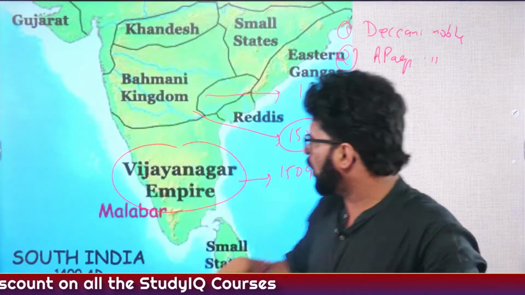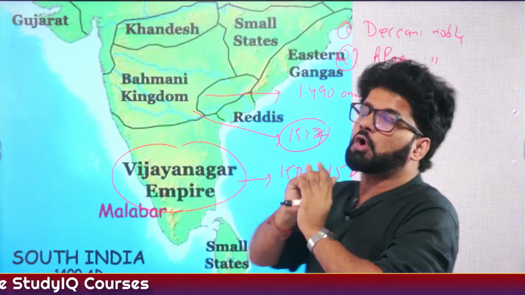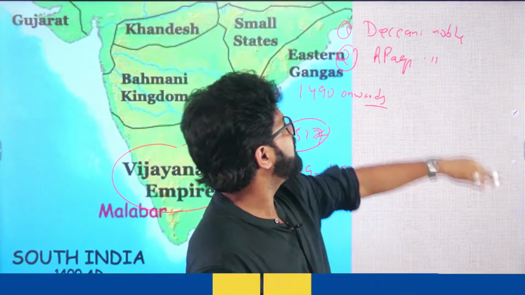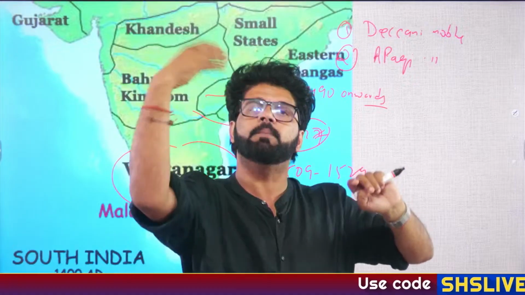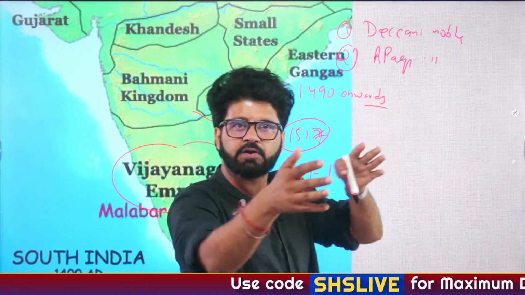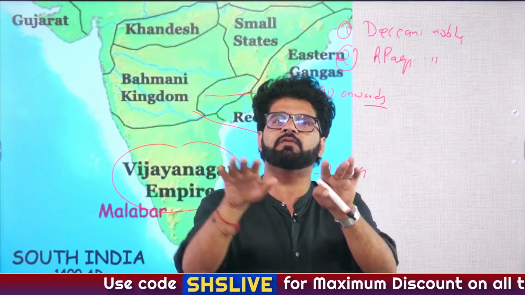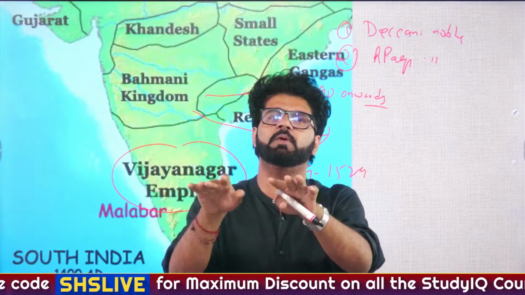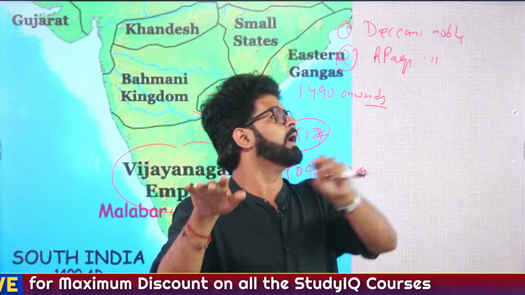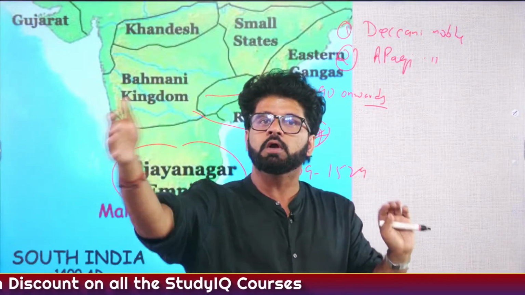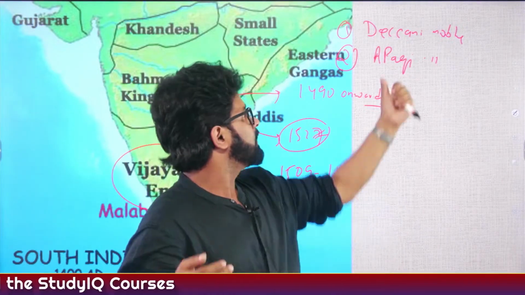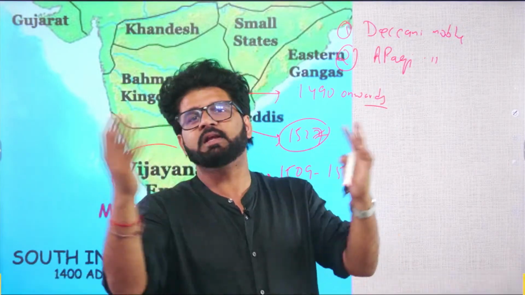And when we talk about Mahmud Gawan, he is an Afaki noble, a noble who has come from Persia. So there is friction going on between the Deccani nobles and the Afaki nobles. There is a fight going on, and the Deccani nobles will say to Muhammad Shah III that Mahmud Gawan is a Pardesi, he won't stand by us.